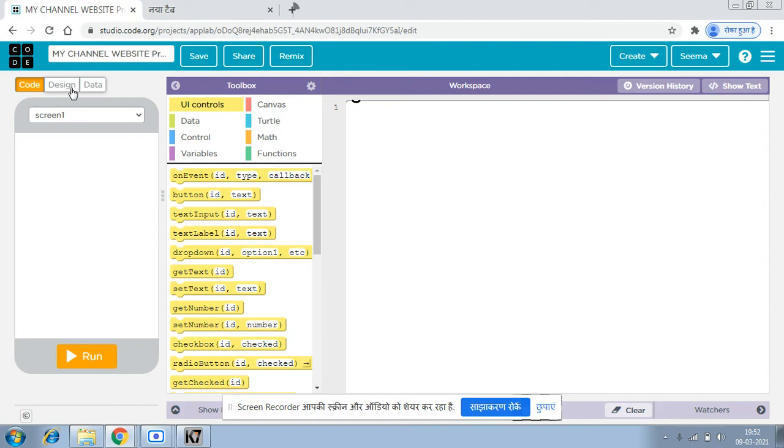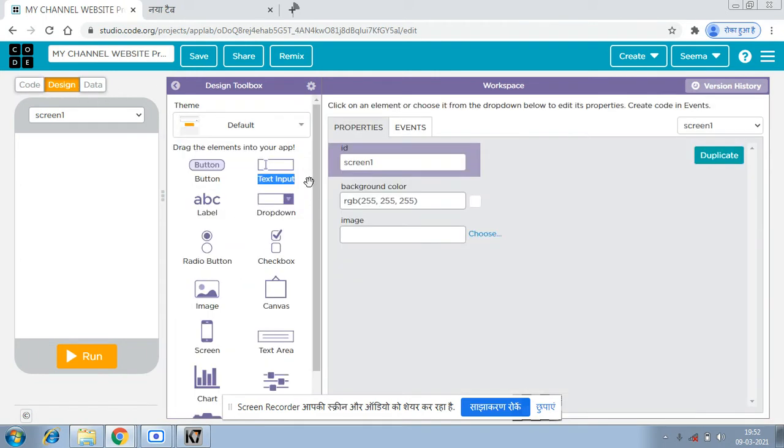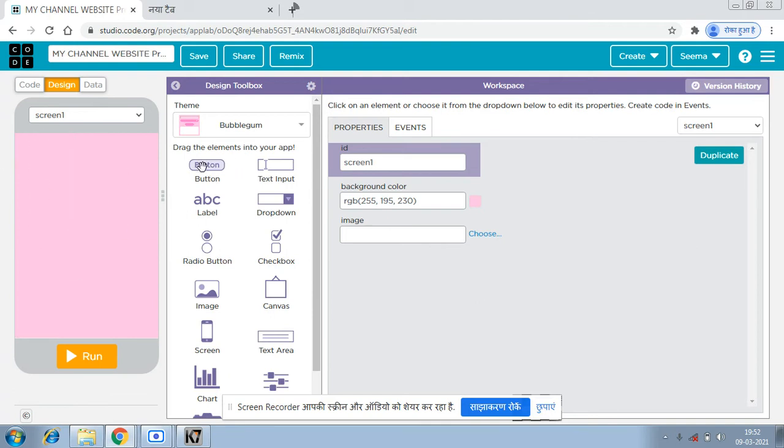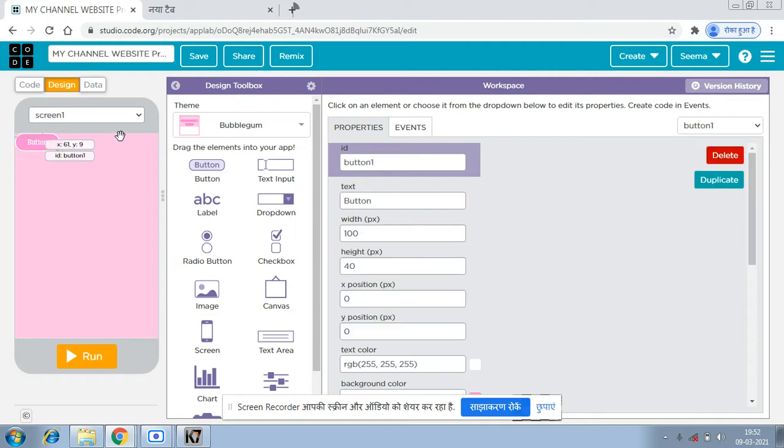Now let's go to design, and I'm going to give the theme my favorite pink color, which means the bubblegum theme. After that, I'm going to put the buttons here. There will be about us, communities, and also the gallery. In the gallery, I will upload pictures of my famous projects, which I have created and which are very nice.